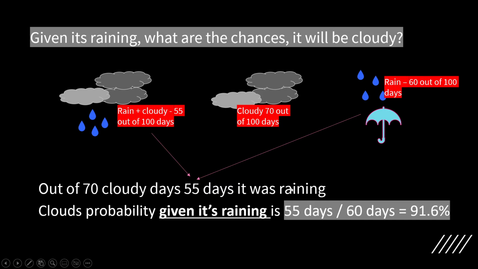So the cloud probability given it's raining is 55 days divided by 60, which is 91.6%. Rain and cloudy 55, rain 60. So to find out the cloud probability given it's raining would be 55 divided by 60, which is nothing but 91.6%.